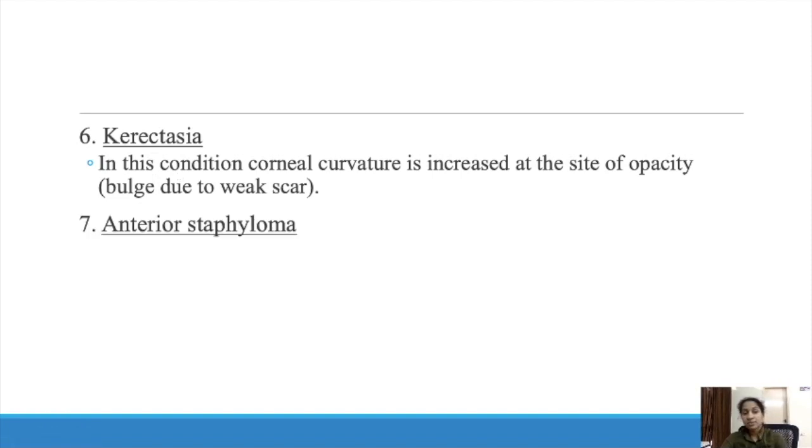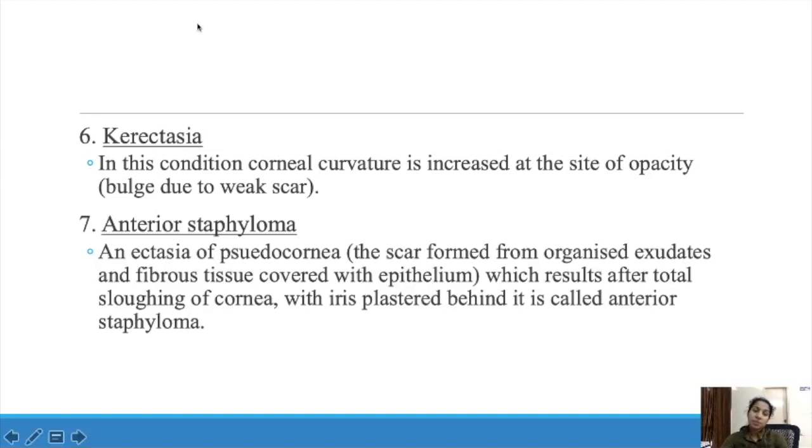And the last one is anterior staphyloma. We already saw it in corneal ulcer. So here what is happening? Ectasia of pseudocornea. The scar is formed from organized exudates and fibrous tissue covered with epithelium. Pseudocornea is formed which results after total sloughing of the cornea in corneal ulcer with iris plastered behind it, and it is called anterior staphyloma.